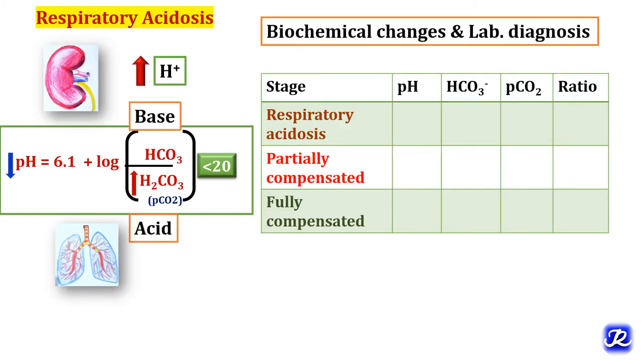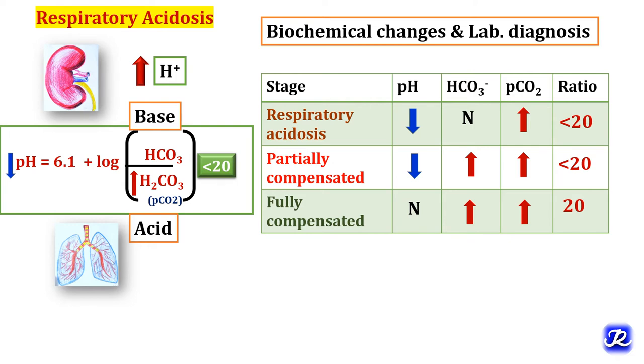Let's see the biochemical changes that occur in various stages of compensation in respiratory acidosis. In respiratory acidosis, pH is decreased, bicarbonate level is normal, and PCO2 is increased, the ratio is less than 20. In partially compensated state, pH is decreased, both bicarbonate and partial pressure of carbon dioxide are increased. This bicarbonate increases as a result of compensation, and the ratio is still decreased, that is less than 20.